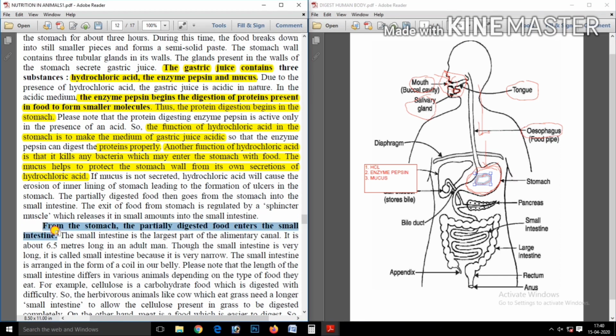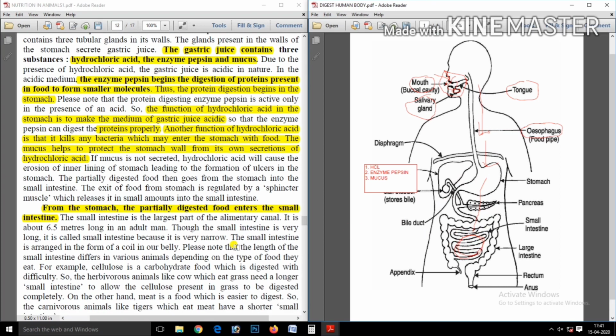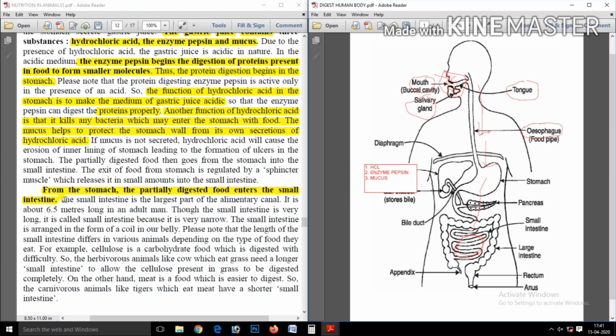Now this partially digested food moves forward to the small intestine. The name is small, but the intestine is the largest organ of the digestive system. It is called small because the tubes are very narrow, but lengthwise it is the largest.